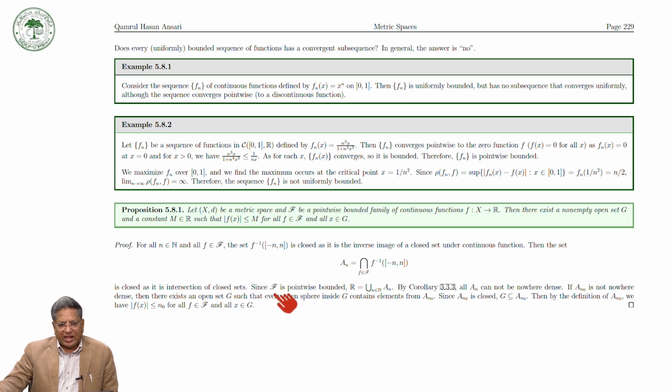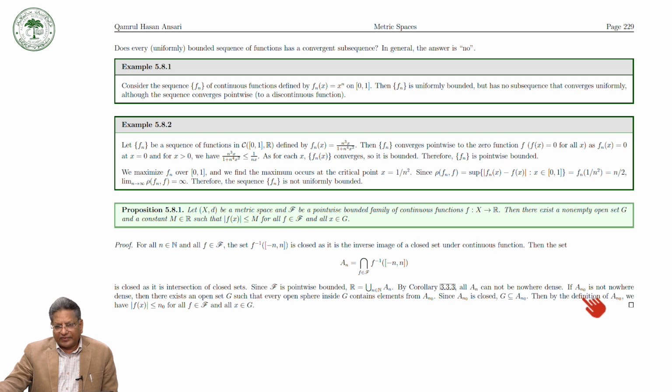Now since F is pointwise bounded, the union of An, taken over all natural numbers, is equal to the whole of R. So by corollary 3.33, all An cannot be nowhere dense.